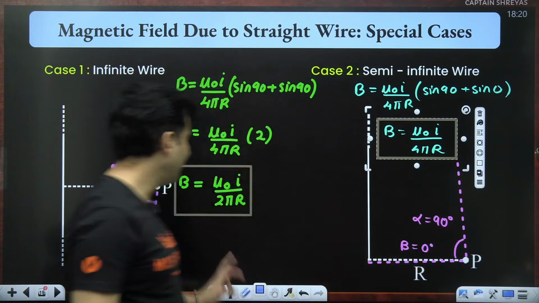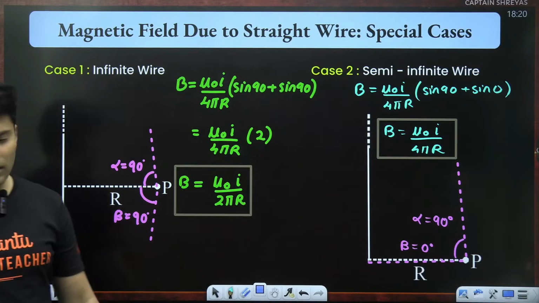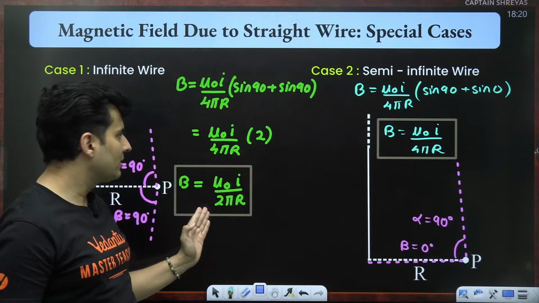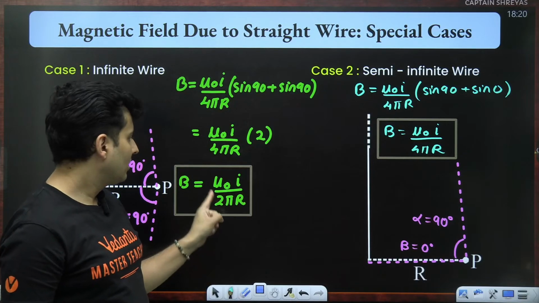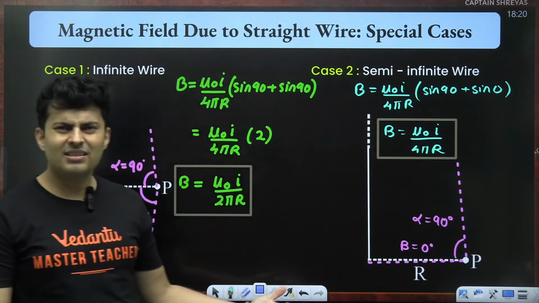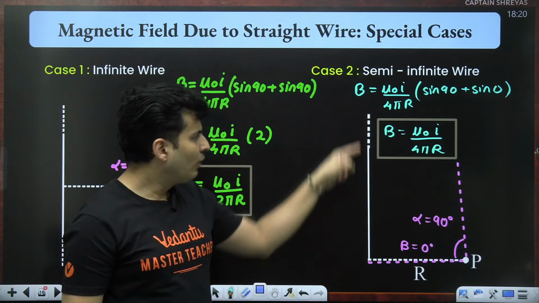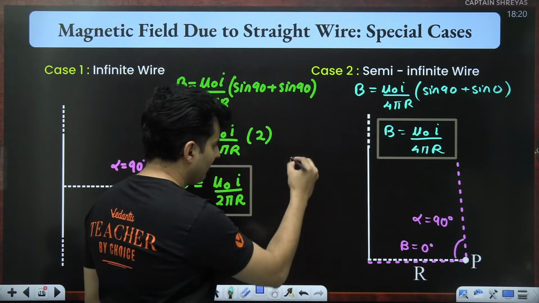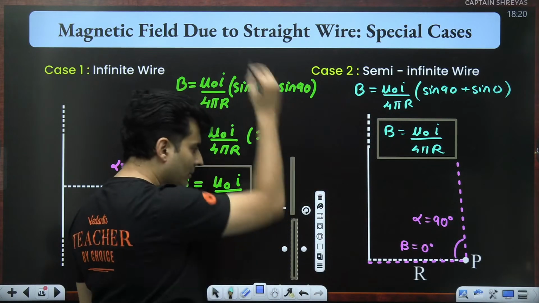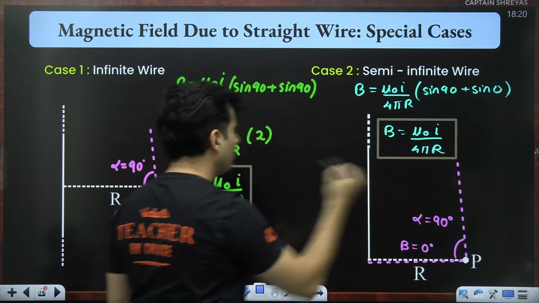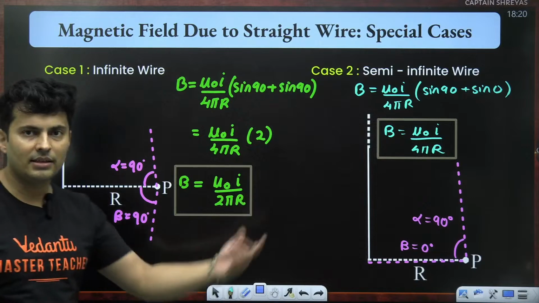This is semi-infinite, this is infinite. Just remember this, that is obvious. It will be exactly half of this. Look at it. You multiply this with half, you will get this. You will get 1 by 4. Makes sense, right? If you take one semi-infinite wire here and another semi-infinite wire here, it will become an infinitely long wire. So that's why if you multiply this with 2, you get this. That's an easy way to remember.